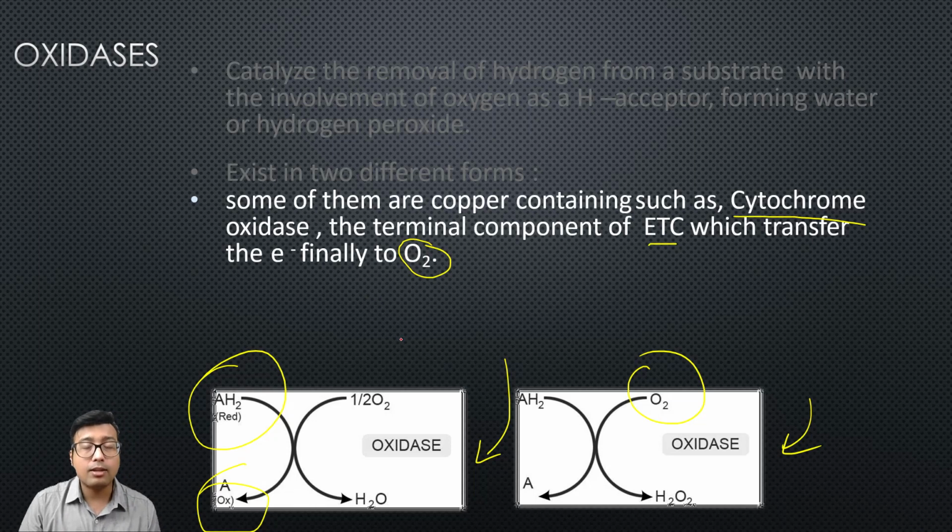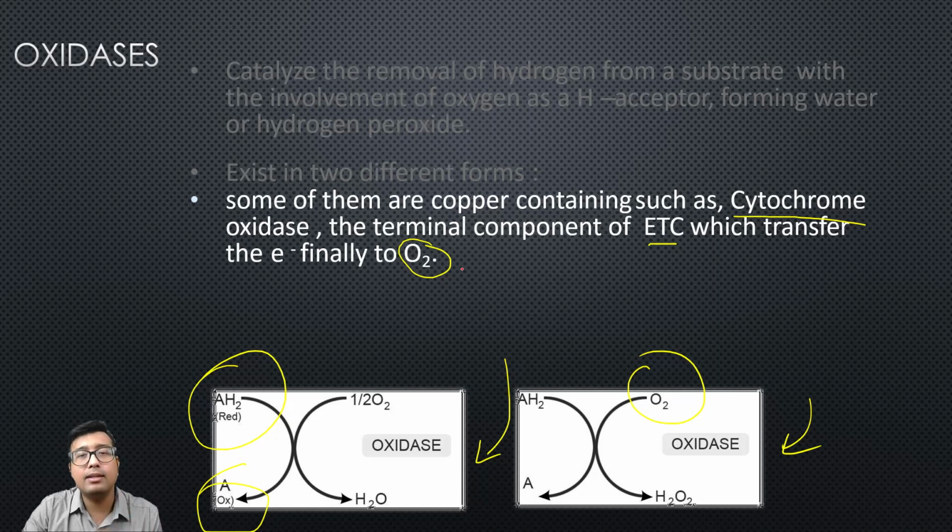As I told you, the final electron acceptor in the case of the ETC is always oxygen, forming water, and this is catalyzed by the cytochrome oxidase enzyme, right?